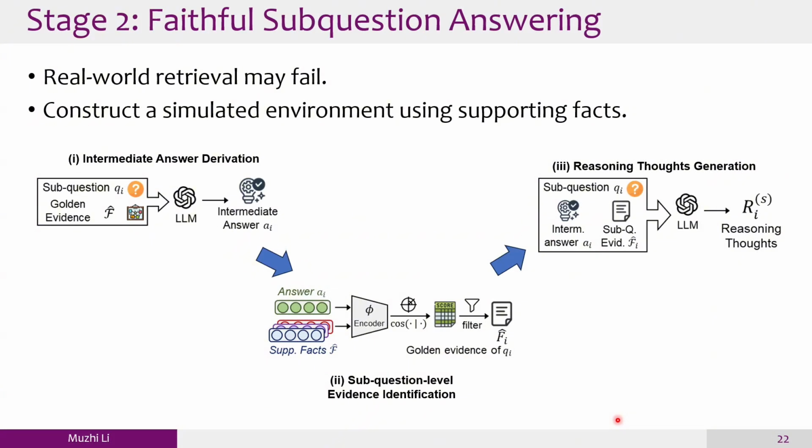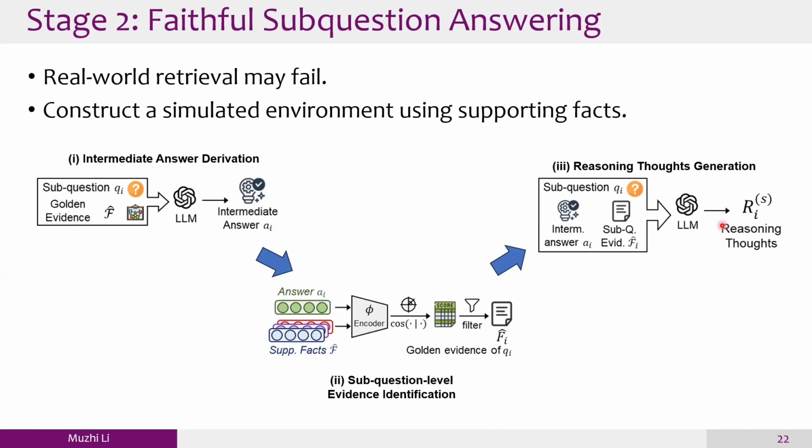Here in this environment, we can ensure the LM has access to the evidence to solve each sub-question. Specifically, for each sub-question, we first derive the intermediate answer using all golden evidence associated to the original sub-question. Then we use a sentence transformer to encode that intermediate answer and each of the supporting evidence associated to this question. Those evidence with a high cosine similarity will be considered as the evidence for this specific sub-question.